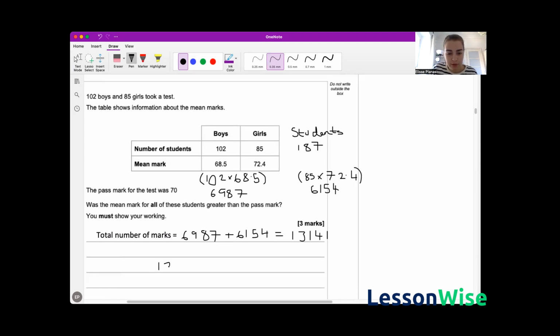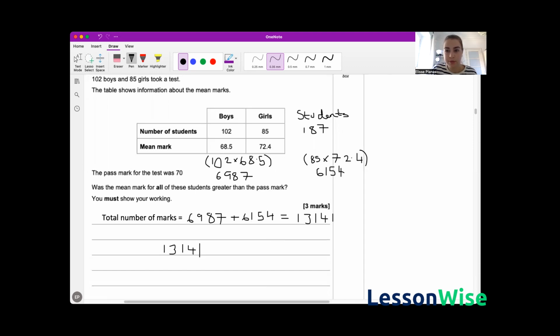So we've got the total marks. We're going to divide that by the total amount of students. We worked out at the beginning that the total amount of students was 187. Let's begin again. We've got 13,141 divided by 187. It's going to give us 70.27.